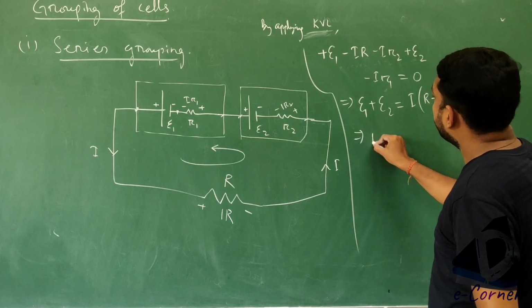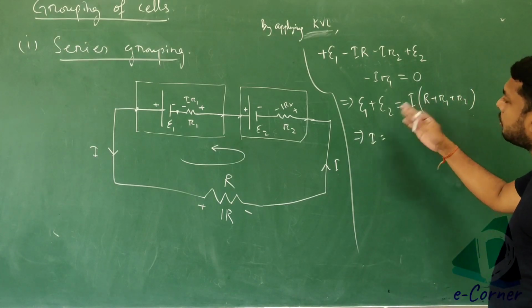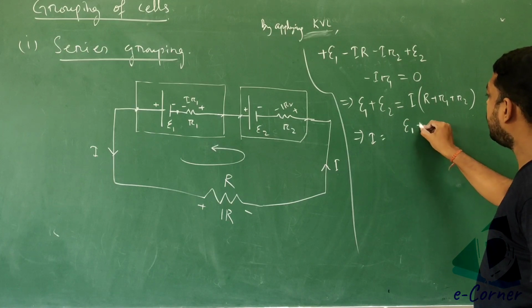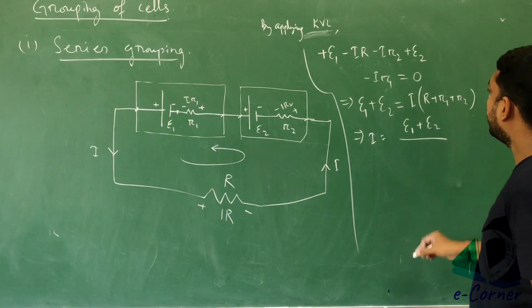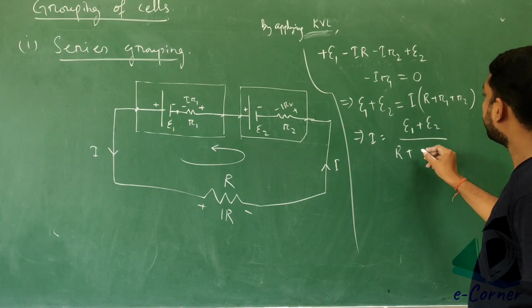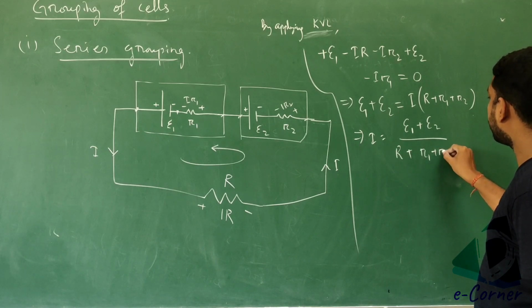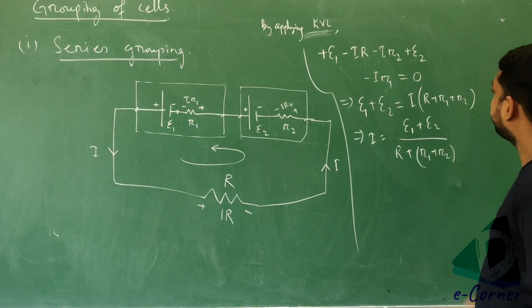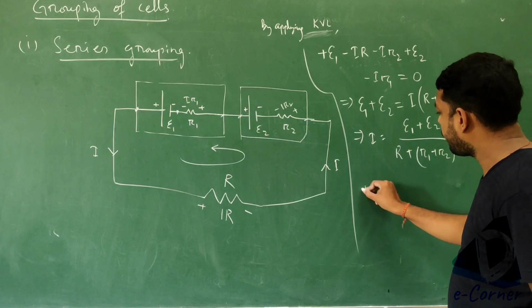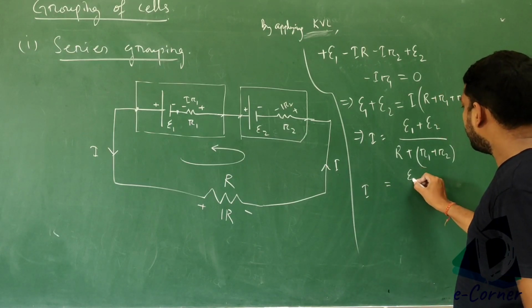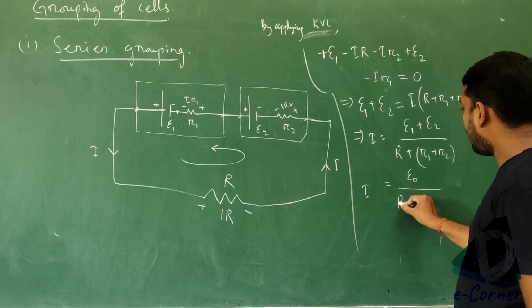That implies I is equal to E1 plus E2 divided by R plus R1 plus R2. That implies I is equal to E0 divided by R plus R0.